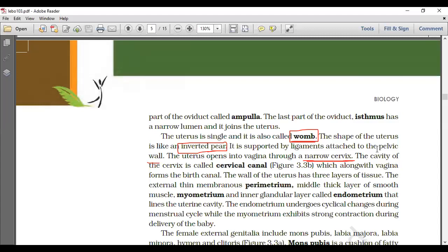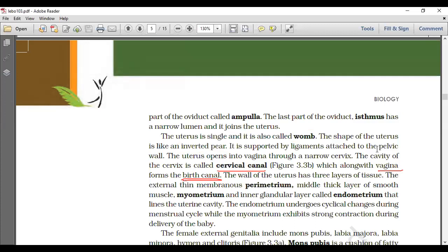The cavity of the cervix is called the cervical canal, which along with the vagina forms the birth canal. So the birth canal includes the cervical canal and also the vaginal canal. So remember the birth canal, through which the baby comes out after gestation.